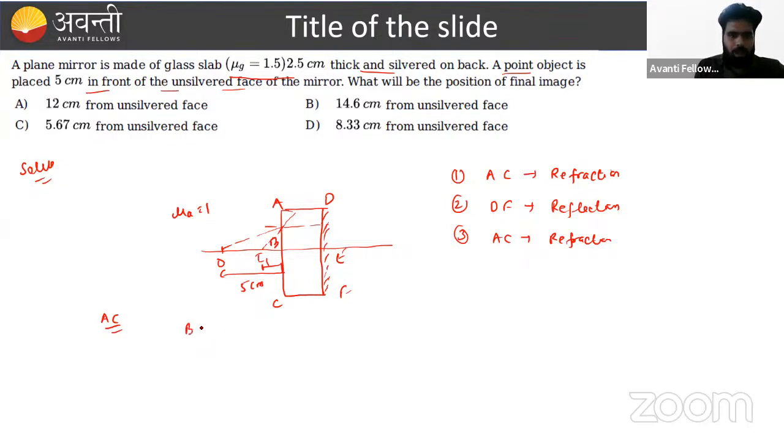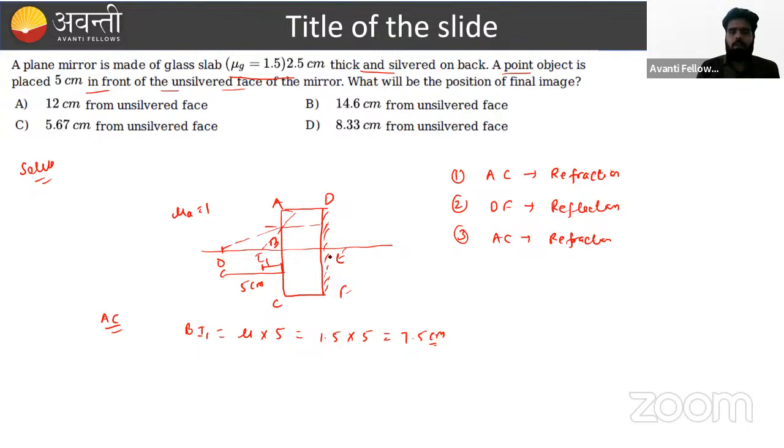If we say this is BI1, that is nothing but refractive index times the thickness of the glass slab. What is the object distance that is initially given? If we see the diagram, it is 5 centimeters. What is the mu given? Mu is 1.5. So this is 1.5 into 5, which becomes 7.5 centimeter. This is the distance from the unsilvered portion of the image formed by the first refraction.